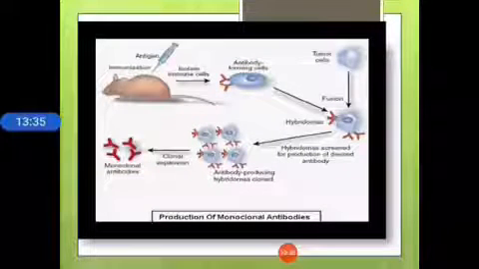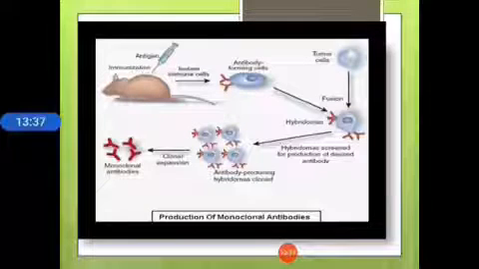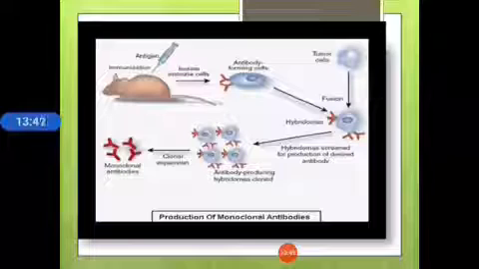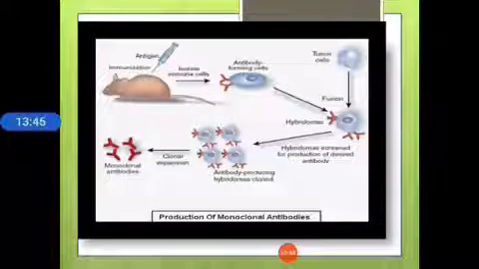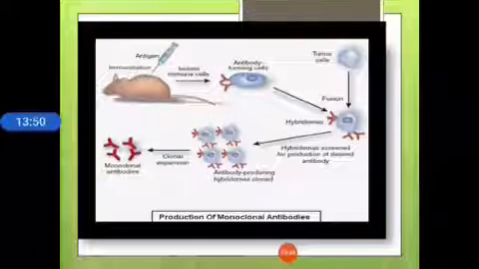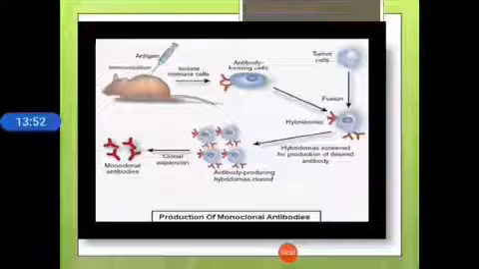This is the production of monoclonal antibodies. Simply, it is the fusion of antibody forming cells and tumor cells. Then we produce the hybridoma cells and finally we reach the production of monoclonal antibodies.